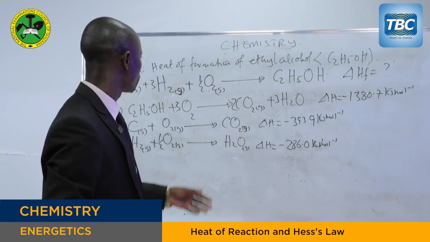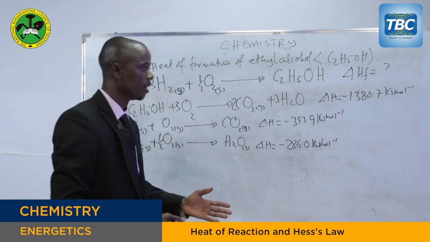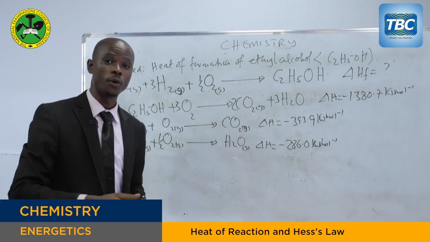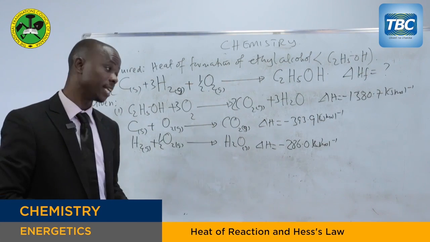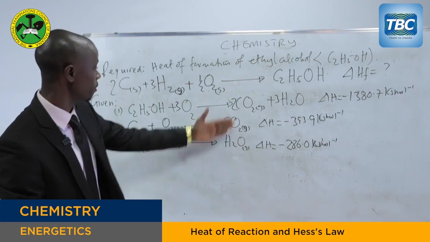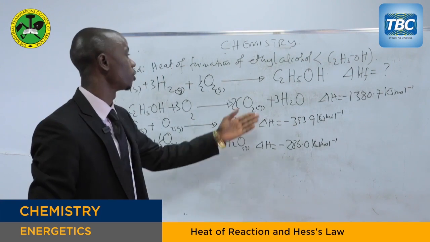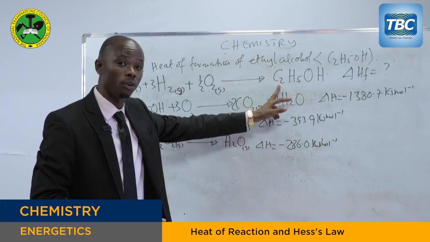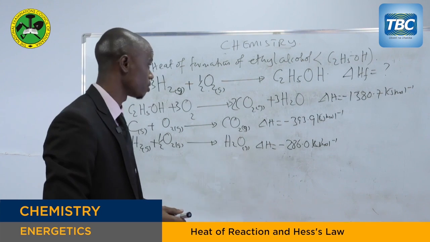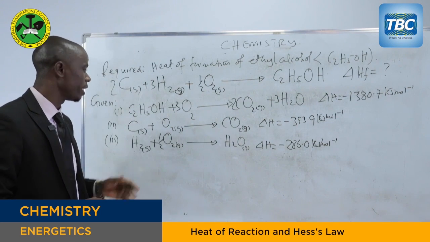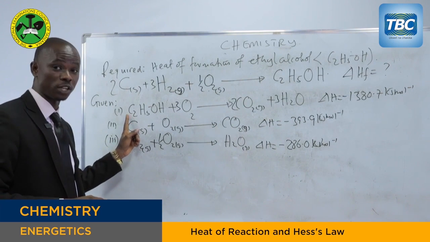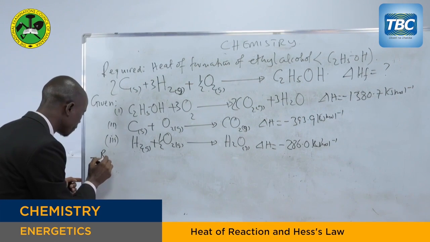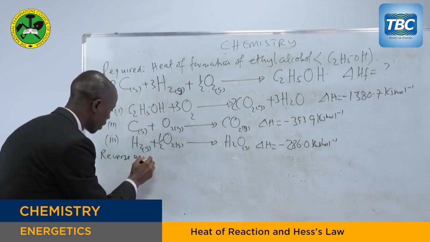Now, my dear students, after we have obtained the data, we have clarified our data and the skills from that equation. We go back to our skills that we have started from the beginning. So we have to manipulate these 3 given thermochemical equations to get the required equations. Now, in the required equations, ethanol or ethyl alcohol is on the product side. We will find among the 3, which one has got ethyl alcohol? You find that it is the first one. So what you have to do, my dear students, you have to reverse the equation. So the first thing, reverse equation 1.